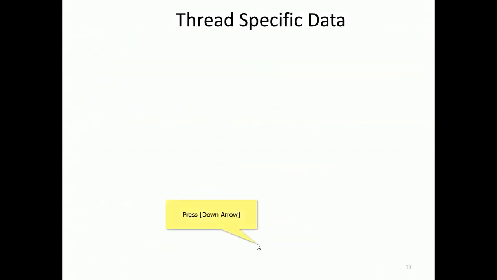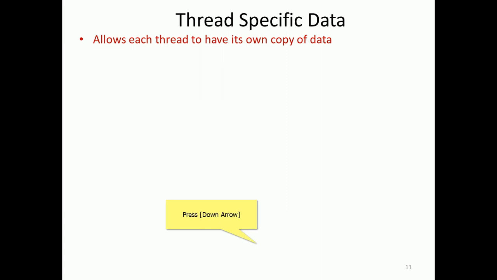So we can also have thread-specific data. A thread has some local data, allowing each thread to have its own copy of data. A thread has its own luggage, no?